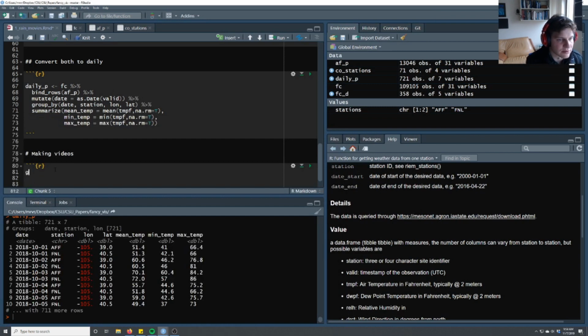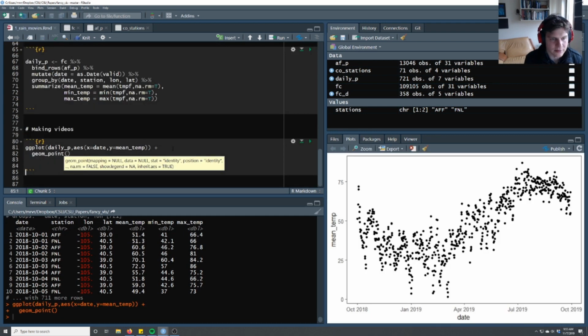And what we want to do is make a ggplot. We're going to make it of daily P. The aesthetics are going to be, the x-axis is going to be time, so date. And y is going to be, let's just do the mean temp to start. And we are going to do geom_point.